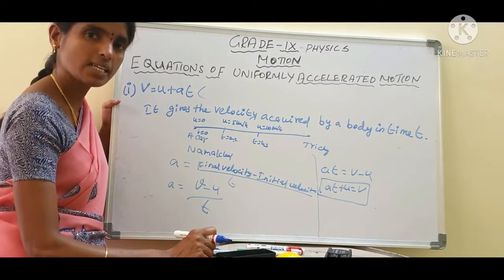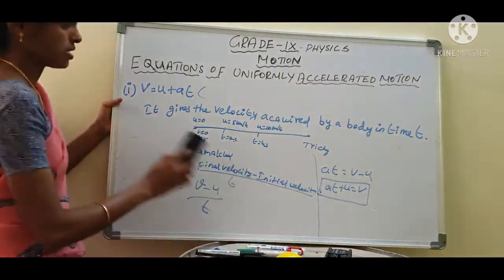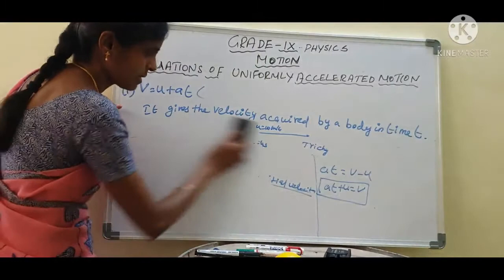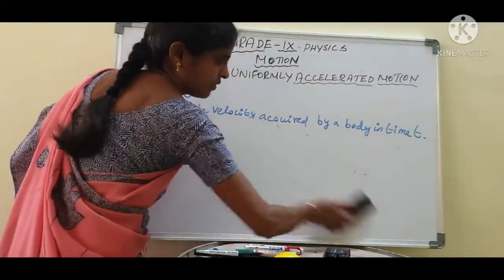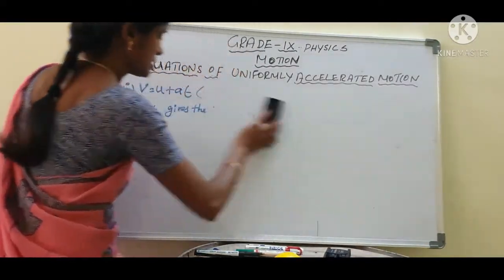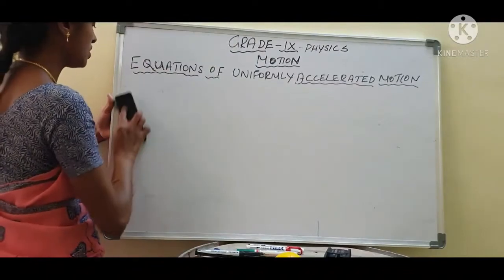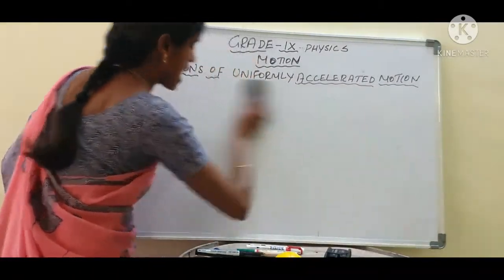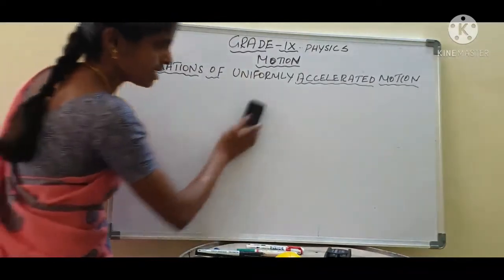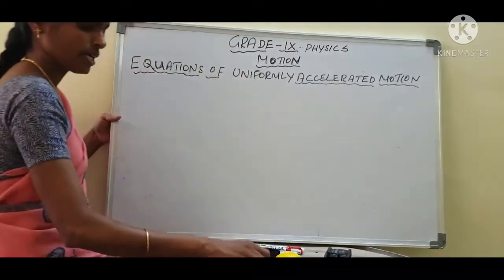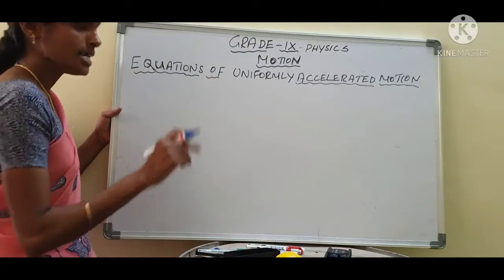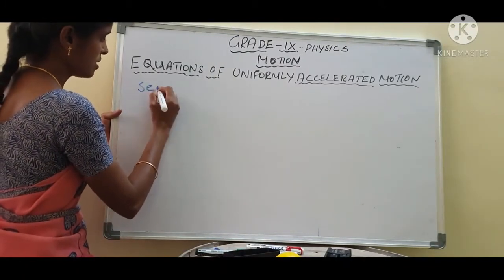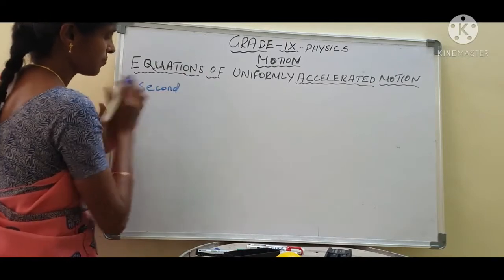Shall we move to the next equation? Are you understanding or not? We know very well v is the final velocity of the object, u is the initial velocity of the object, a is the acceleration, t is the time taken. Now we are going to the second equation of motion. What is the second equation of motion?